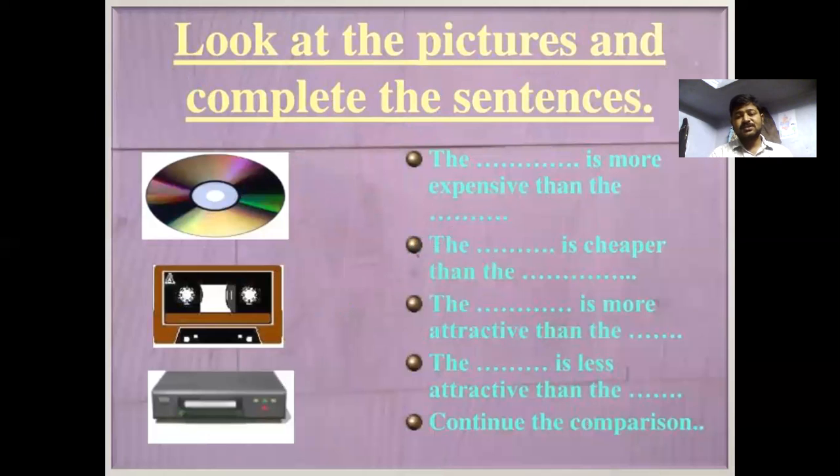Look at the sentence and try to compare yourself. The CD is more expensive than the tape recorder, the cassette. The CD is more expensive than the tape recorder. Expensive is a word used in the normal way, but we have added "more" to the adjective. That makes it a comparative sentence, comparing the CD and the cassette.